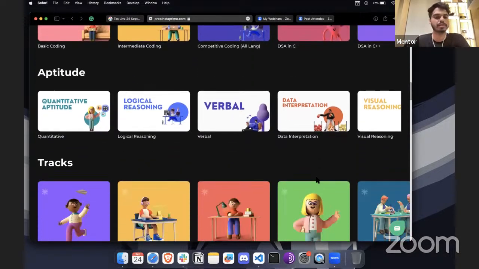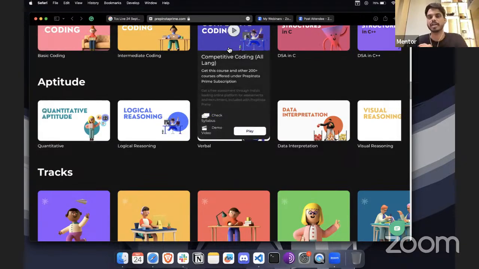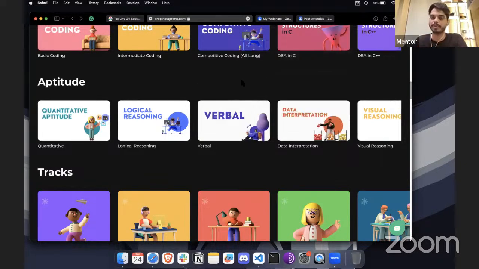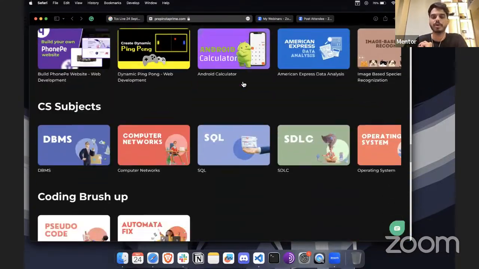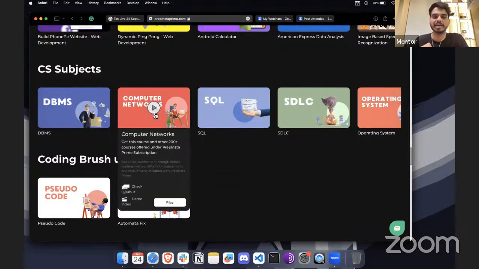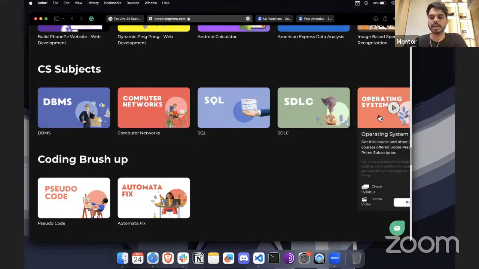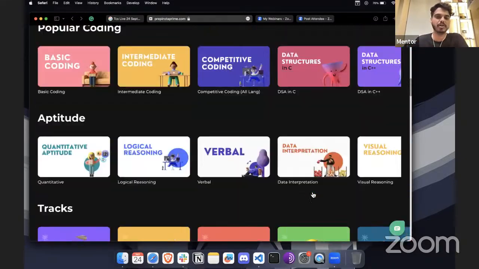The first thing for any interview is going to start from the aptitude. So make sure you start your preparation from the updated questions, and on the syllabus page, you will get all the topics that you have to prepare for the TCS aptitude. Most of the time in one-on-one interviews, TCS might ask you questions on computer networks and operating systems. To prepare for that, we have dedicated tracks for computer networks, SQL, and operating systems as well.